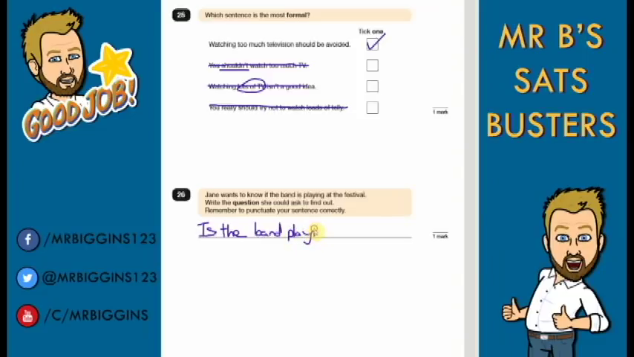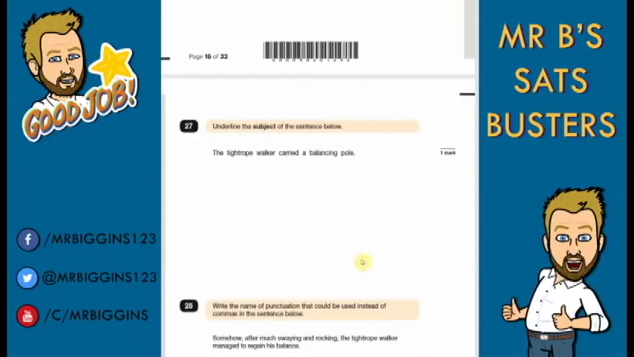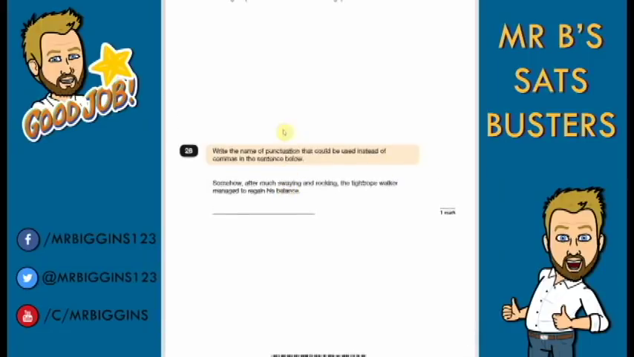playing at the festival? Now be very careful, make sure you don't spell any words incorrectly, especially if they are up above there. Very important, remember your capital letter at the start, remember your question mark. Okay, it's telling you to punctuate your sentence correctly. I think it's mainly looking for your question mark here, but your question has to make sense as well.